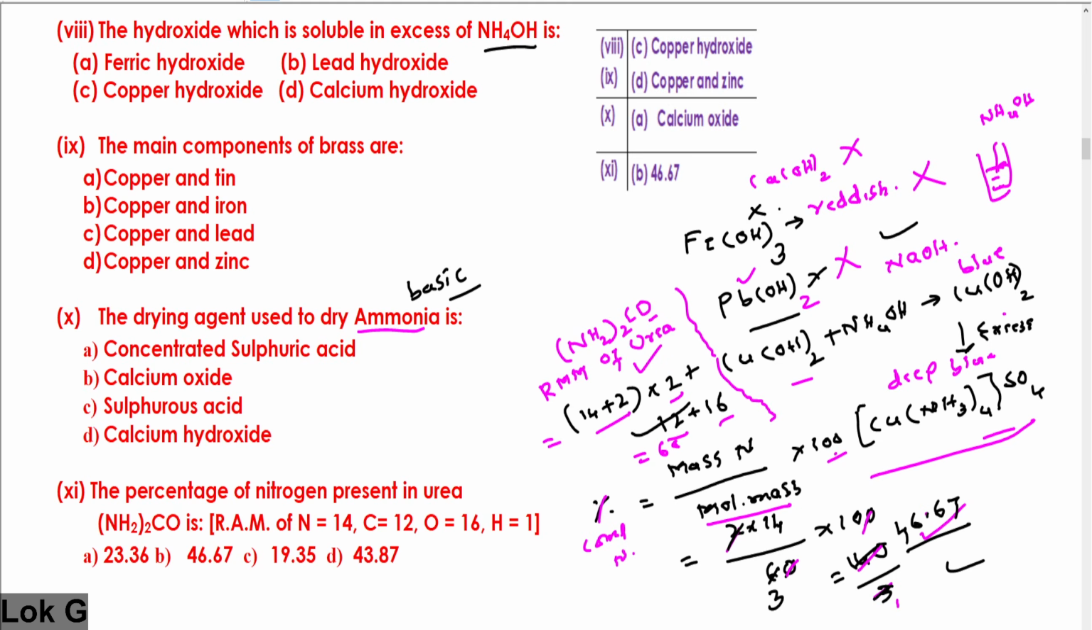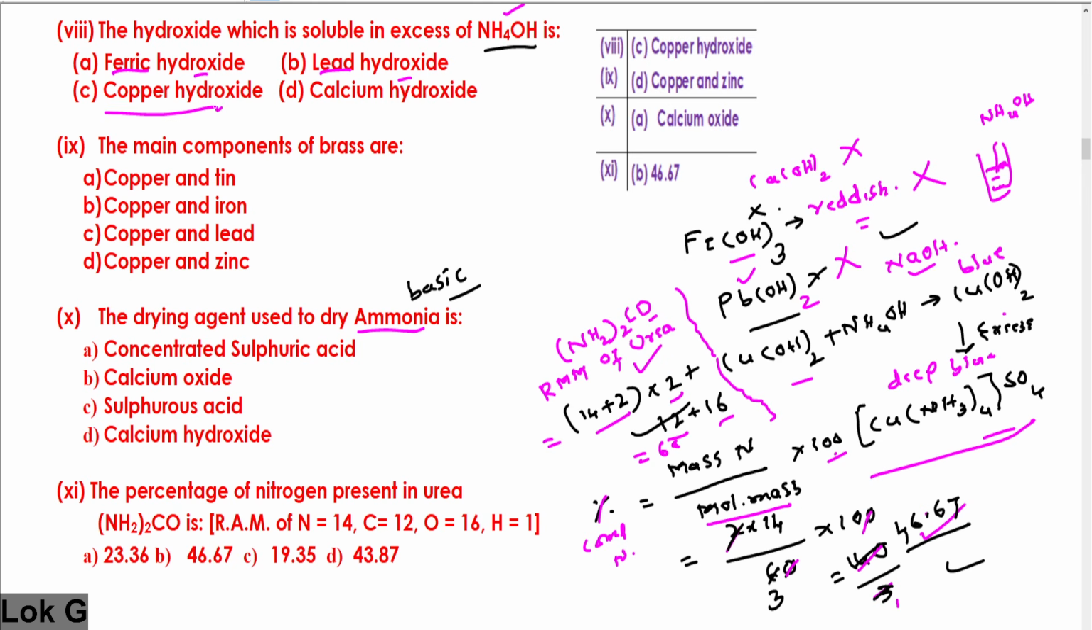Next question: the hydroxide which is soluble in excess of ammonium hydroxide is asked. For this, you must have a correct understanding. See, ferric hydroxide, you must know its color. Ferric hydroxide is reddish brown in color. On adding excess of the weak base ammonium hydroxide, it will not dissolve. Lead hydroxide, look here. Even though lead hydroxide is amphoteric in nature, it is insoluble in ammonium hydroxide, but soluble in sodium hydroxide.